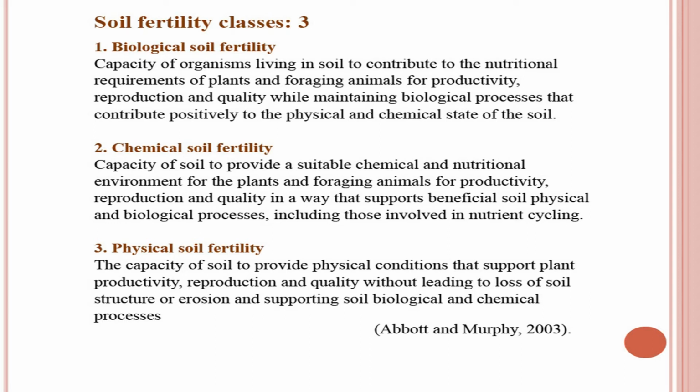So, of course, it is a bit lengthy definition, but its meaning is that the contribution of biological properties of the soil towards meeting out the nutrient requirement of the crops is considered as biological soil fertility.